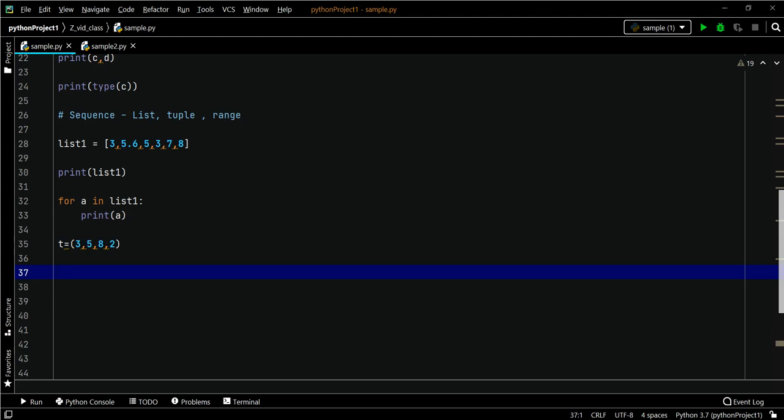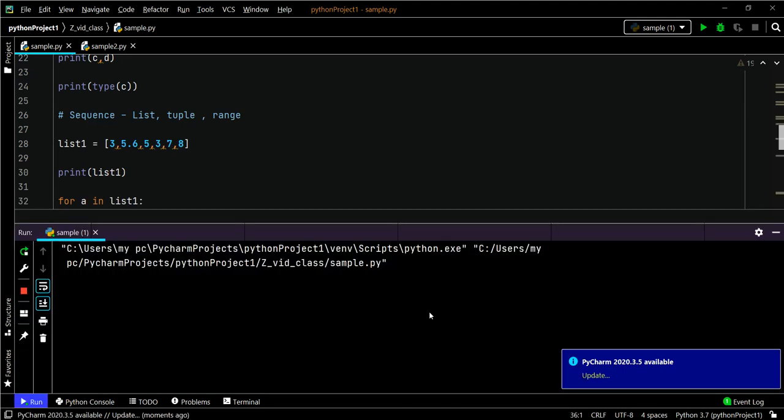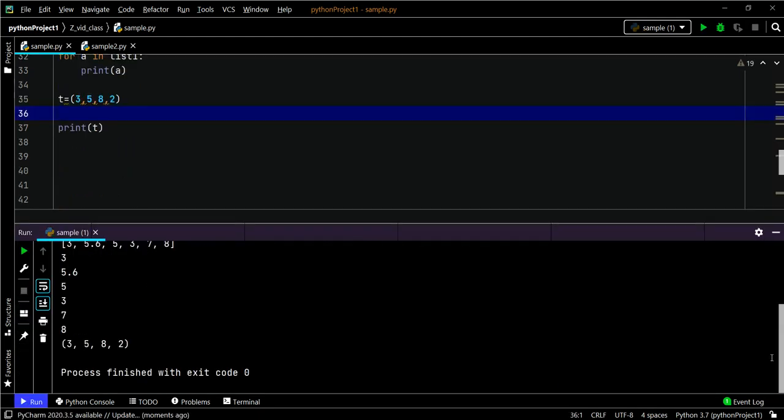It's not a common data type which can be used in all the programs or by all programmers. Let me print it. See, the tuple is getting printed.